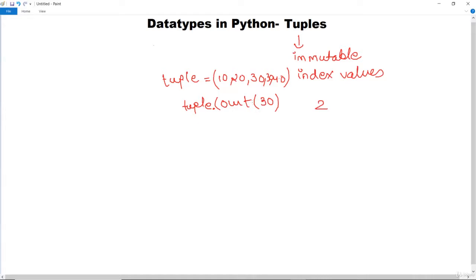Now if you want to find the index of any particular element, then you have to write tuple dot index and write the particular element whose index you want to find. Let's say if I write 20, then it will return the index, that is 1, that 20 is present at the first index.